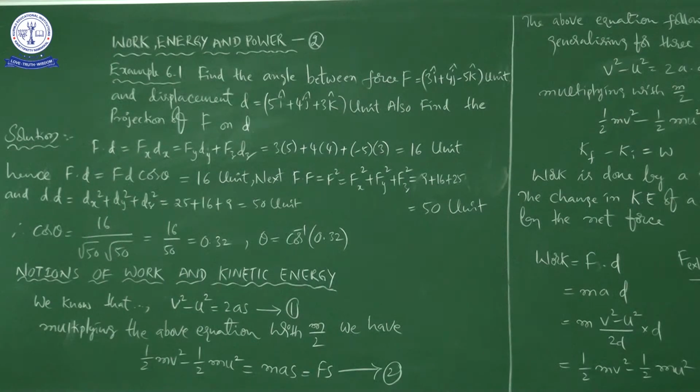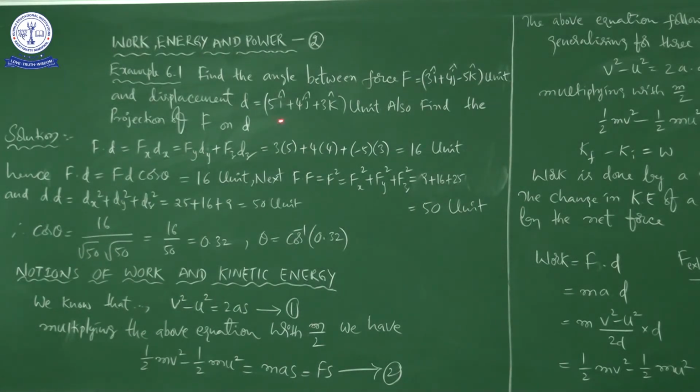Right, okay. So in this problem, if you observe carefully, we are asked to find the angle between two vectors. One is the F vector, another one is the d vector, right. Here d is the displacement vector, F is the force vector. And as we already discussed in the last class, i cap, j cap, k cap are the unit vectors along the x axis, y axis and z axis.